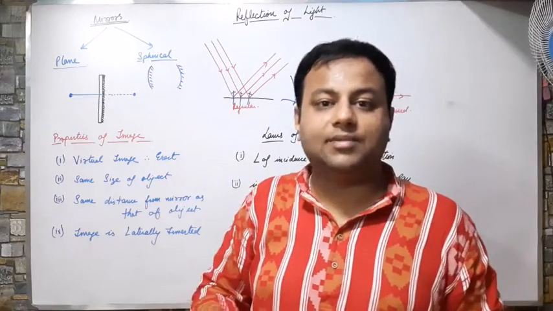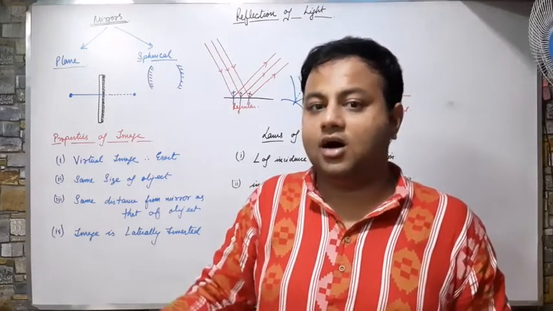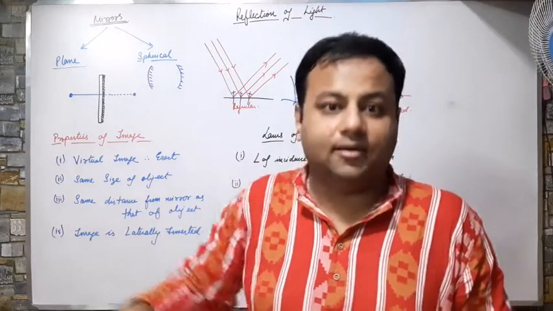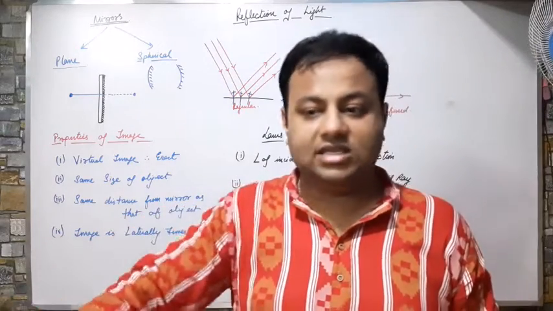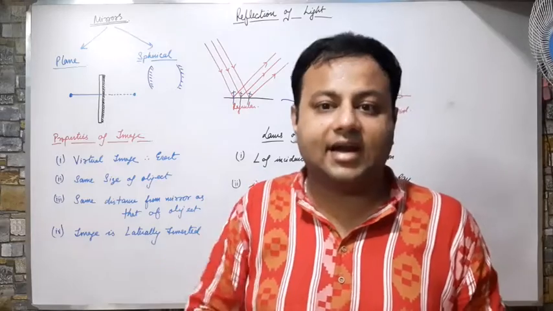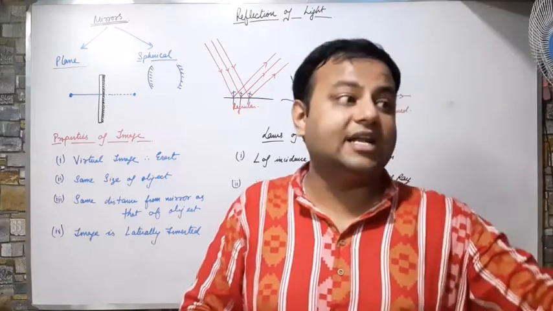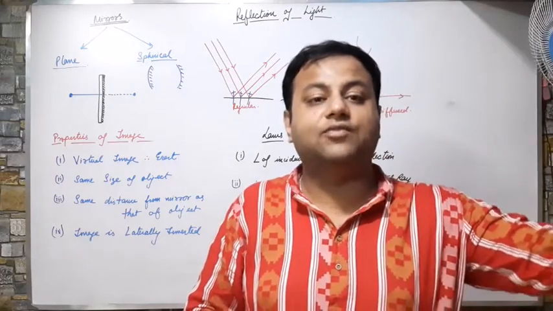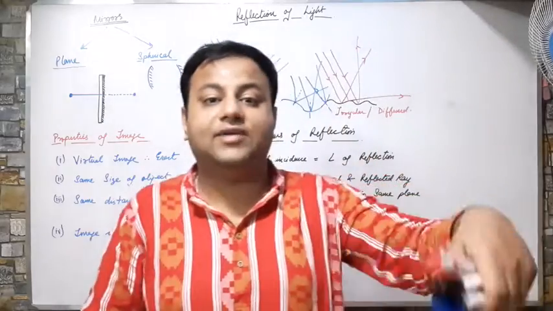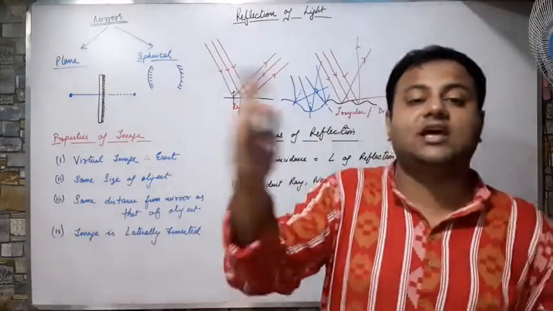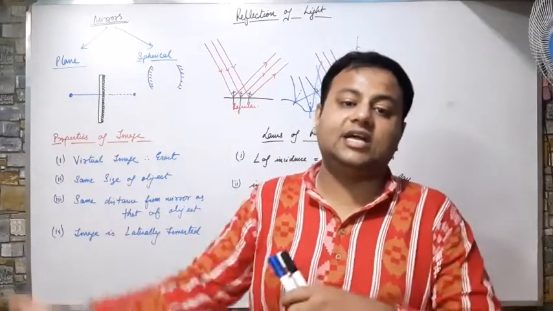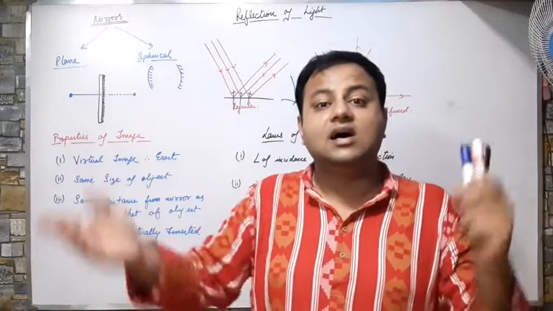You might have noticed sometimes that if your mummy is cooking something using the right hand, in the image, the image of your mummy is doing the thing with the left hand. Means the sides of the images and objects are exchanged. The right side becomes the left side, the left side becomes the right side.